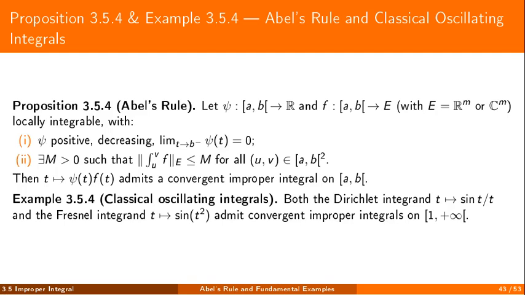Take a function whose partial integrals stay bounded. Multiply it by a positive decreasing weight that goes to 0, and the product converges in the improper sense. The intuition: the oscillations keep cancelling, and the decaying weight makes each successive contribution smaller, until the integral settles. The slide lists two classical examples on the half-line, the Dirichlet integral and the Fresnel integral.